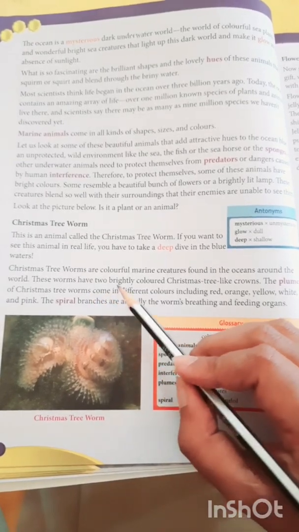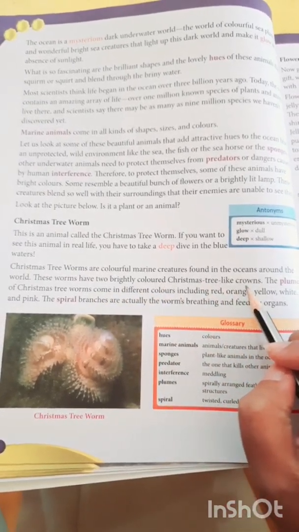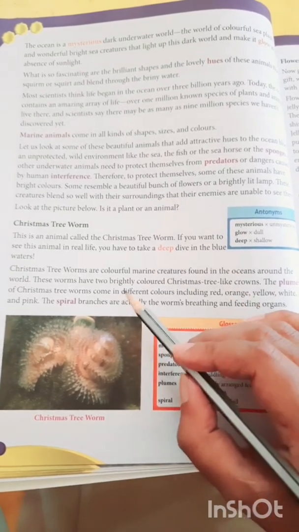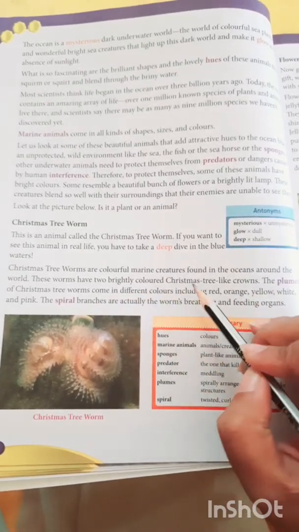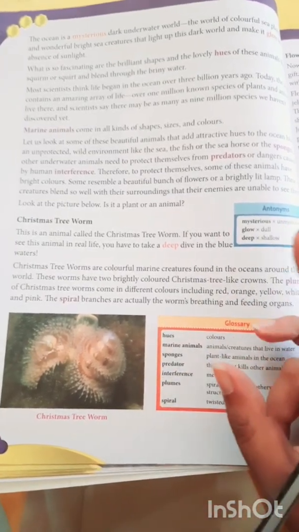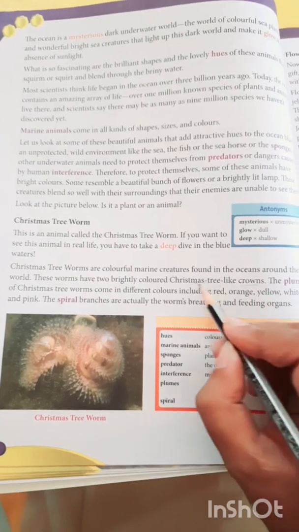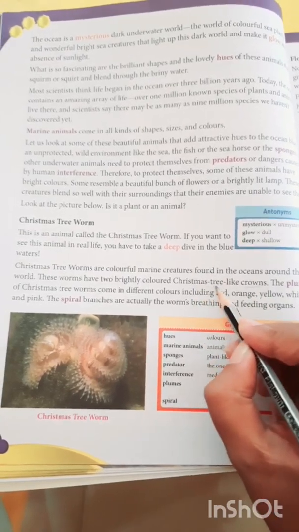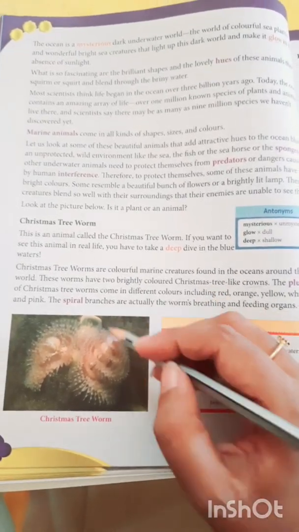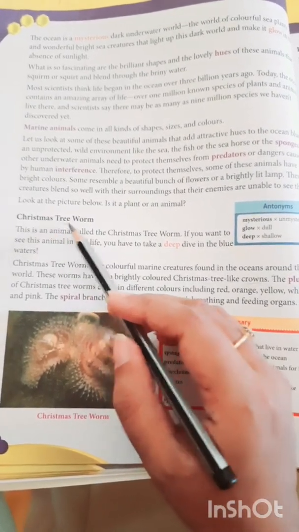These worms have two brightly colored Christmas tree-like crowns. These crowns look like a Christmas tree. That's why these creatures are called Christmas tree worms.